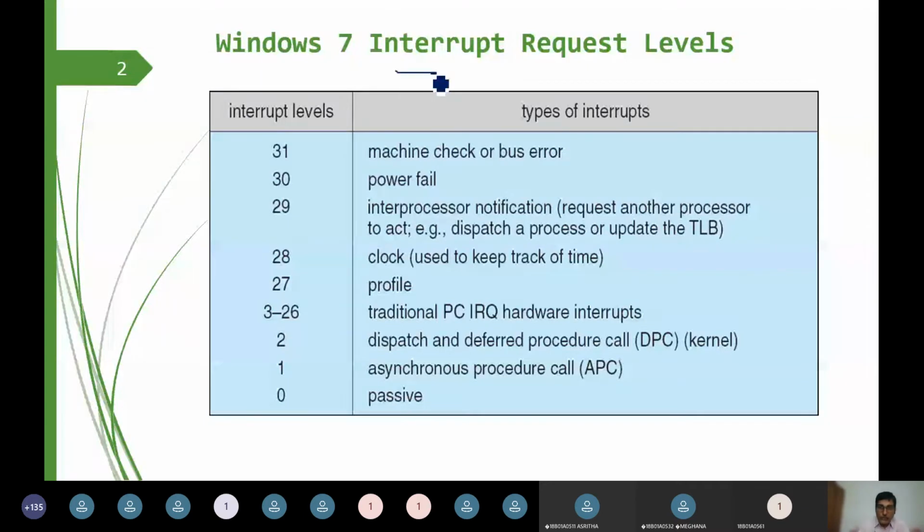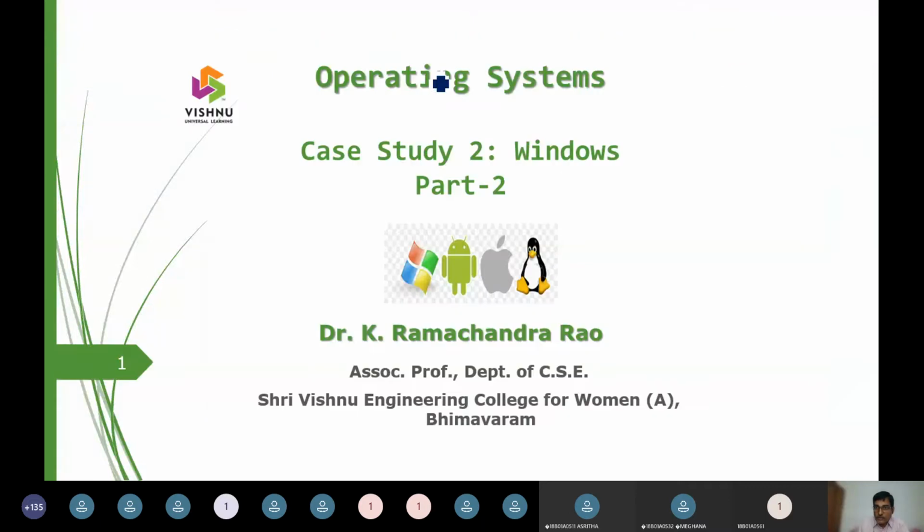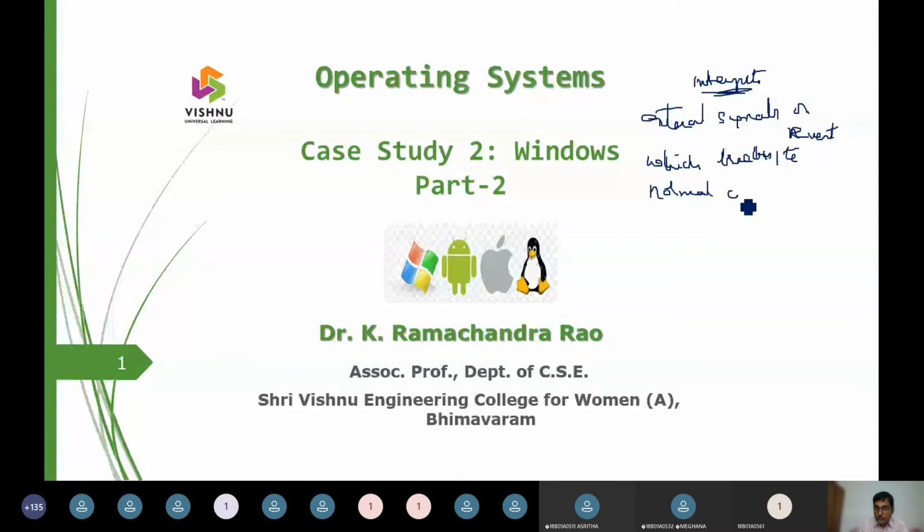Before we dig deep into interrupts, the definition of an interrupt: they are external signals or events which break the normal CPU execution.